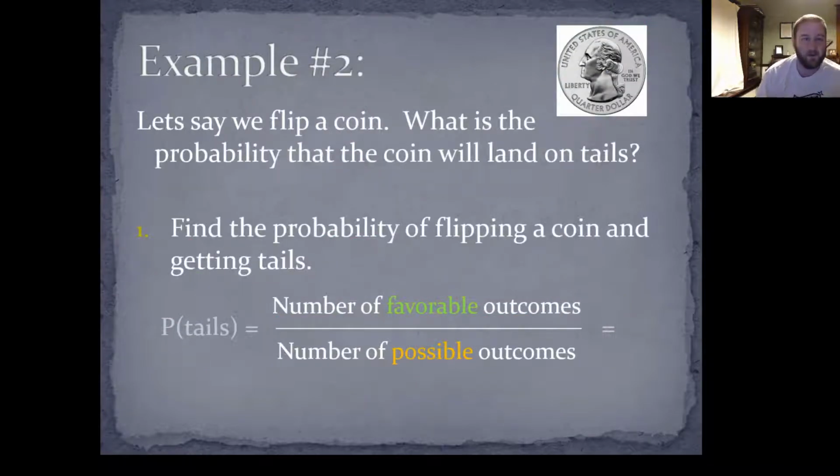All right, so example number 2. Let's say we flip a coin. What's the probability the coin will land on tails? We already talked about the probability of landing on heads, which is 1/2. The probability of landing on tails is also 1/2. There's one tail, so the number of favorable outcomes is 1. You can get heads or tails, so there are 2 possible outcomes. So that's 1/2, which is 0.5 or 50%.